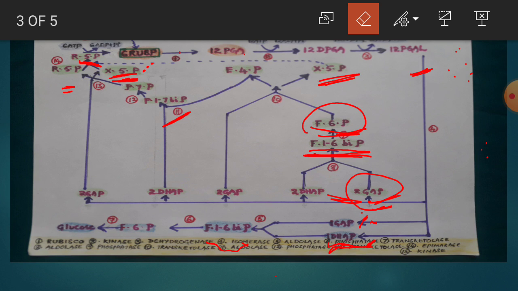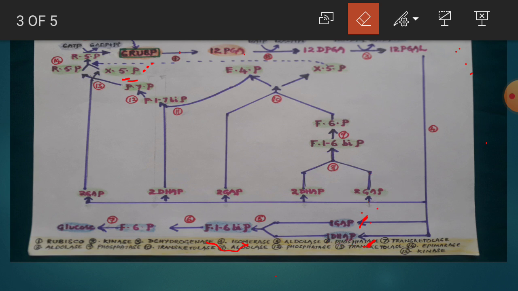So, for easy remembrance and for easy reproduction in the examinations, you must remember and you must practice the Calvin cycle in this manner. First and foremost, you have to draw the cycle and then you have to write down the substances present at each step, and you have to give the numbers like 1 to 15, and you have to list out all the names on a separate paper on one side of the paper.